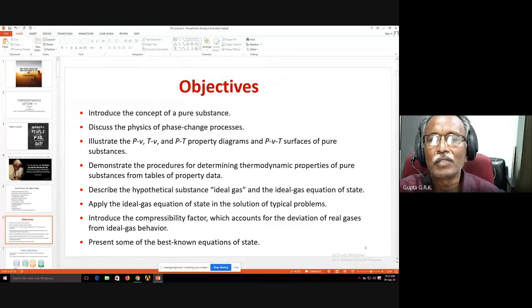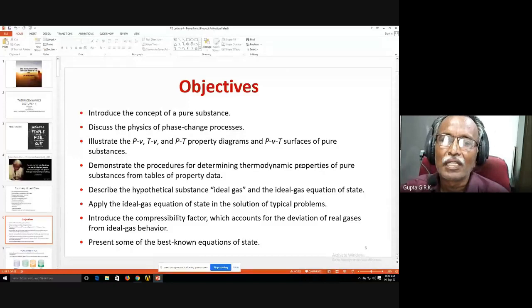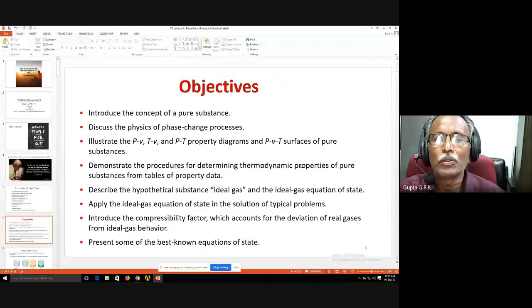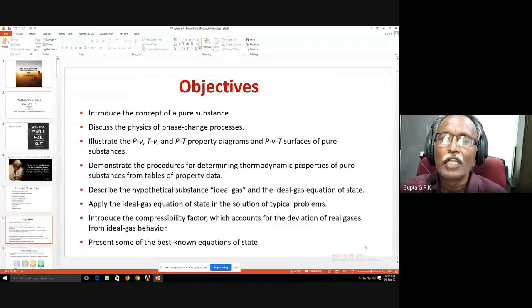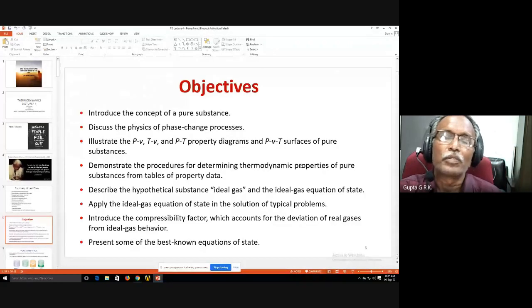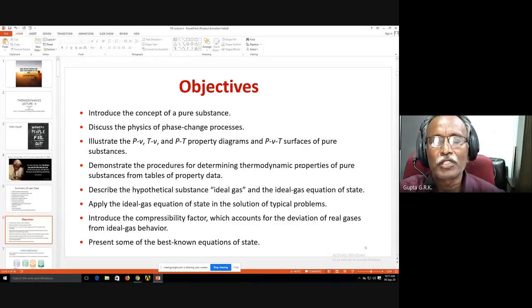Also, we have discussed that it has what is called the state postulate, or two-property rule. The complete state of a pure substance can be defined by any two independent properties. That is how we find the properties of a pure substance, and we discussed that.